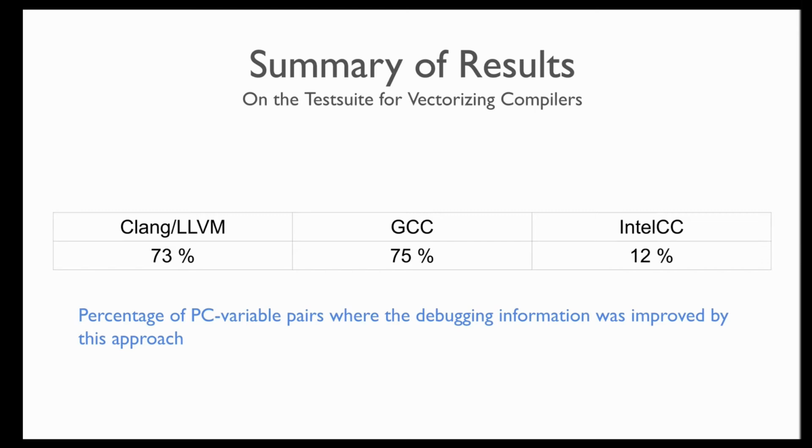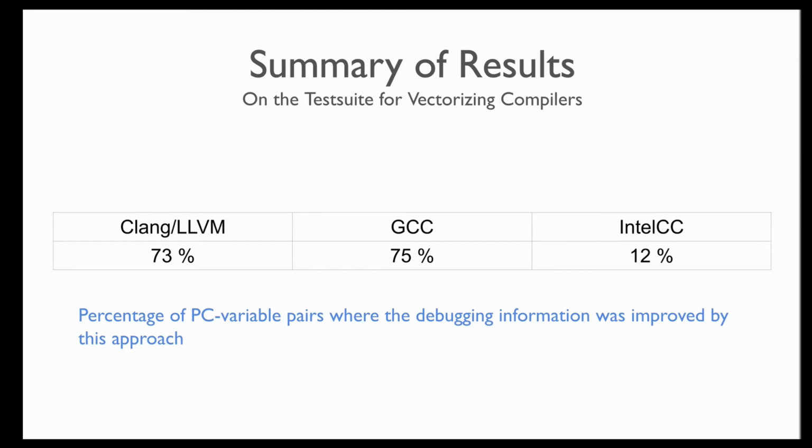The improvements are as high as 73% for executables generated through Clang LLVM with O3, 75% for executables generated through GCC, and 12% for executables generated through the Intel C compilers. These percentage improvements represent the percentage of PC variable pairs that were added extra, which were either earlier missing or incorrect